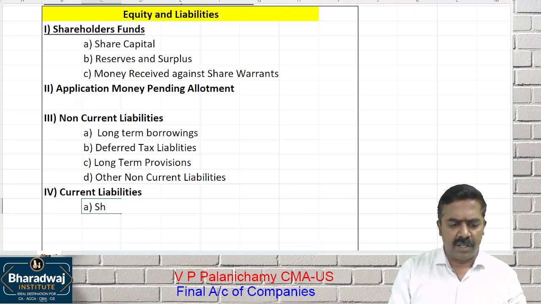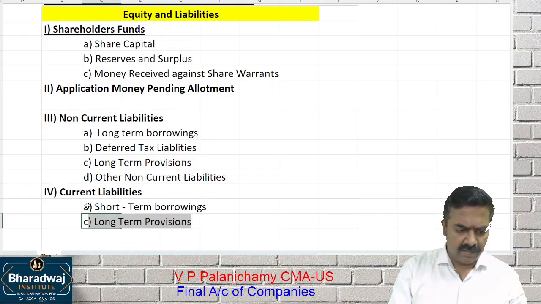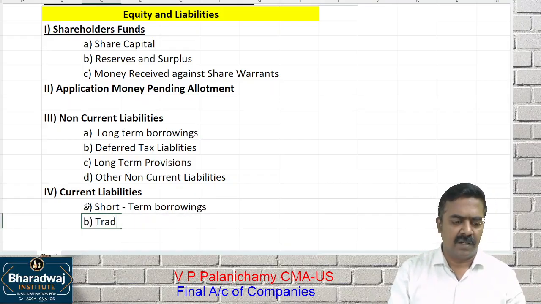Current liabilities are payable in the short term. A, short-term borrowings will come. Then we don't call it creditors, we call it trade payables. C.